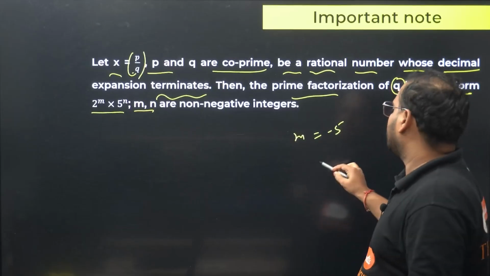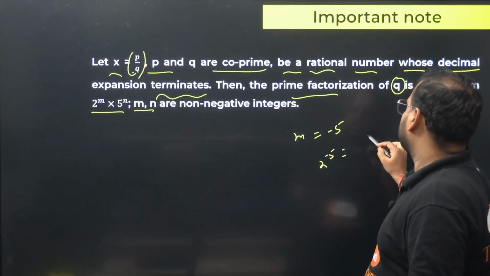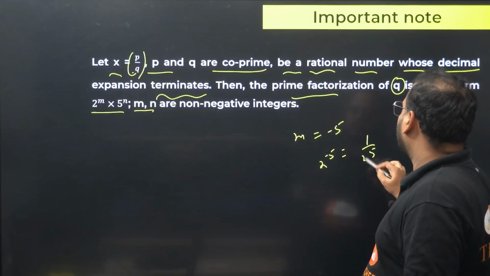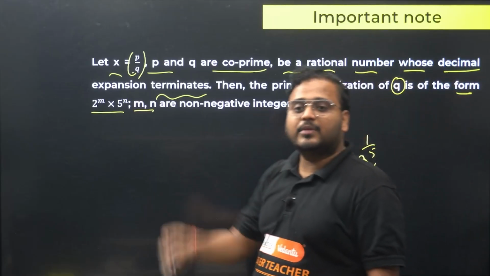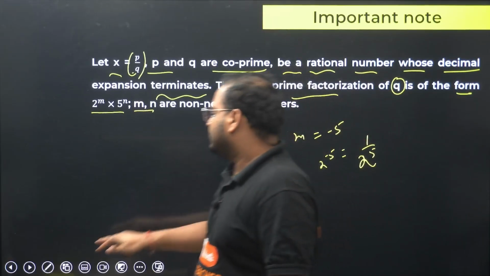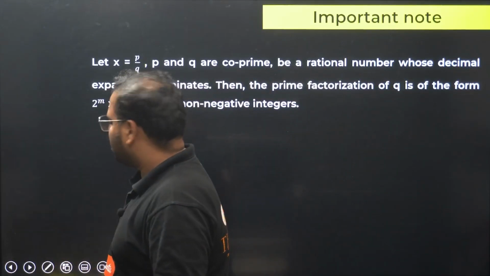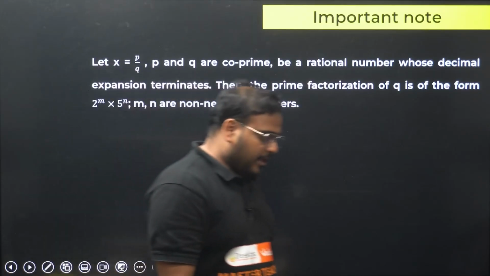What happens here? It will become 2 power minus 5. What is going to be this case? 1 upon 2 power 5. If you have a negative value, it will become the reciprocal of it. That's why we can't have that. So basically, if I have to summarize all of this, it means that if you have a fraction, if you